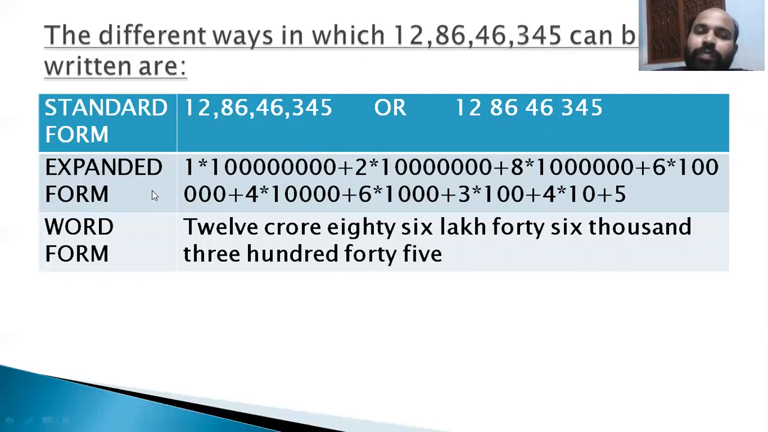As we learned in lower classes how to write the expanded form of a number, similarly you have to write the expanded form of a large number. In the word form, you write 12 crore 86 lakh 46,345. Therefore, these are the 3 different ways in which we can express a large number: the standard form, the expanded form, and the word form.